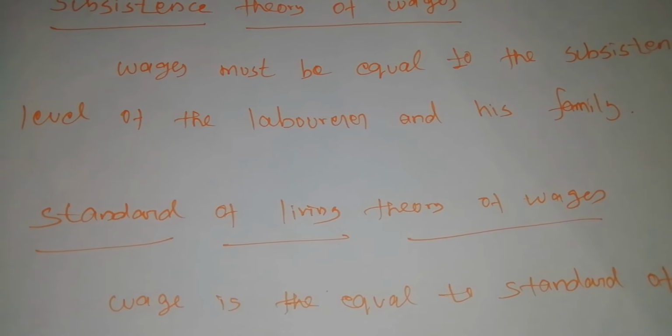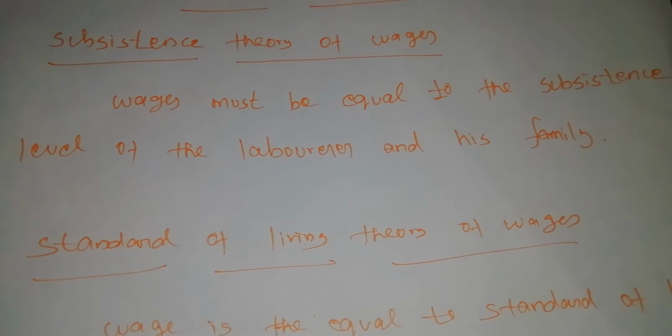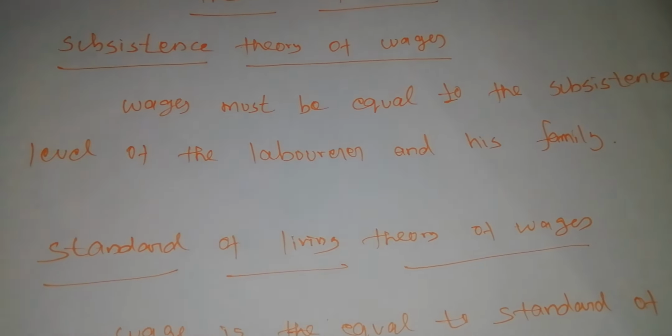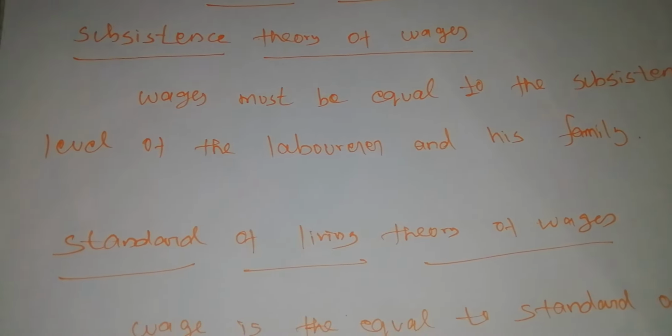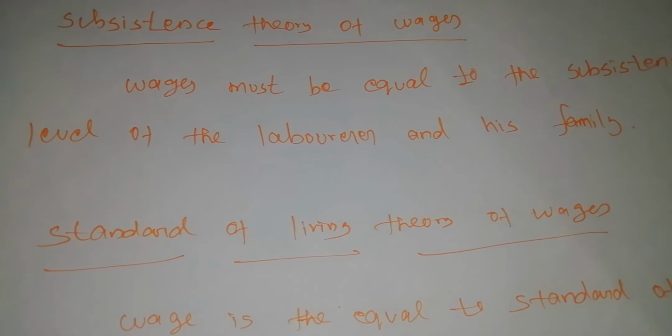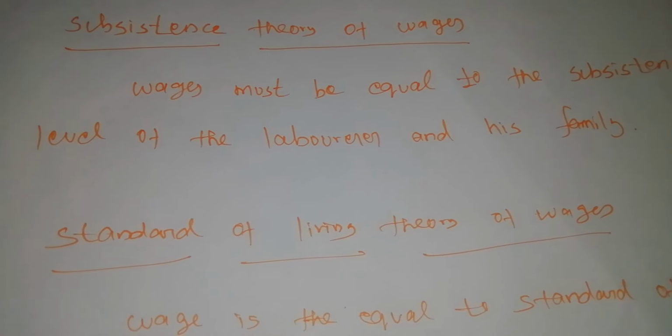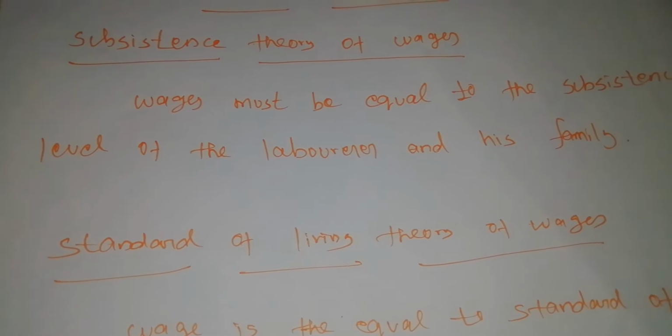Normally if you consider rich families, they will have one or two children, but poor people will have a dozen children. So the subsistence theory has many criticisms.